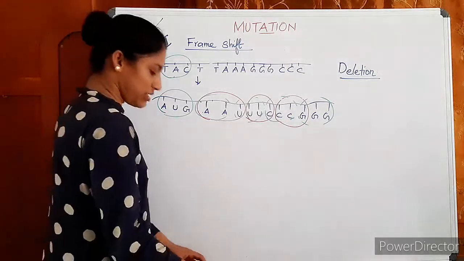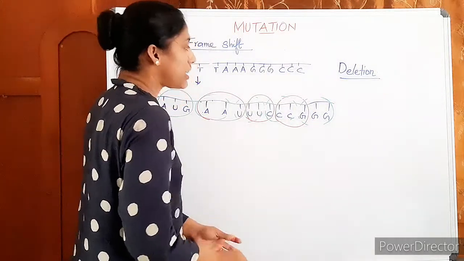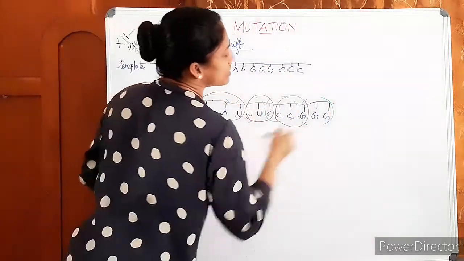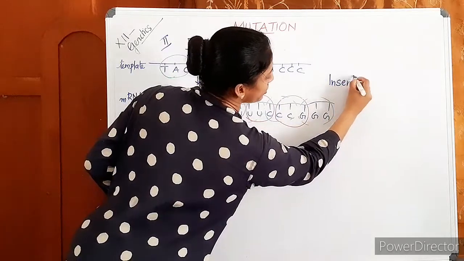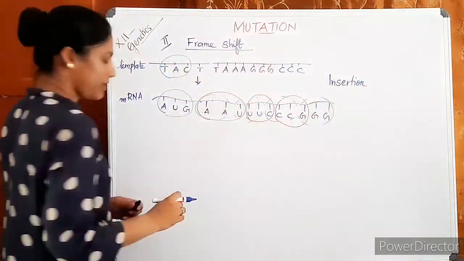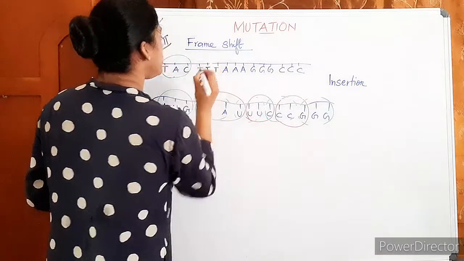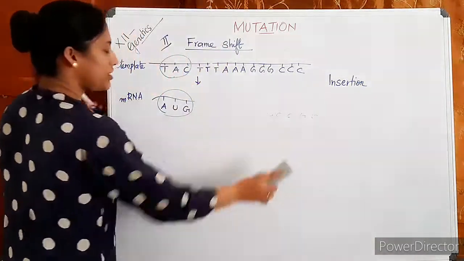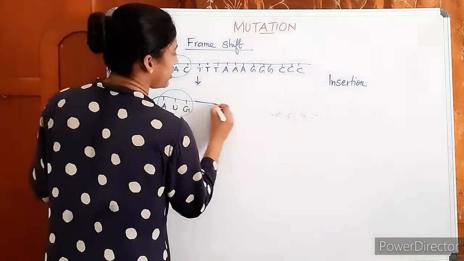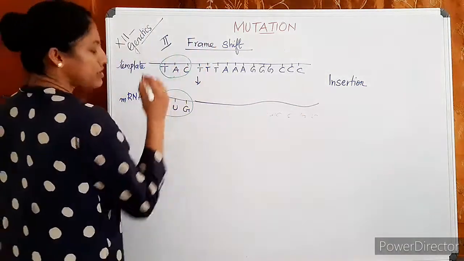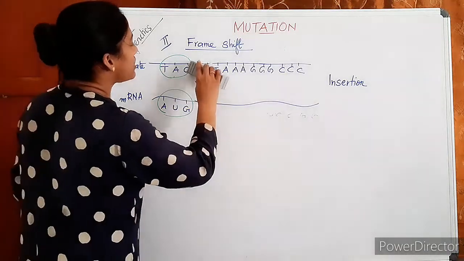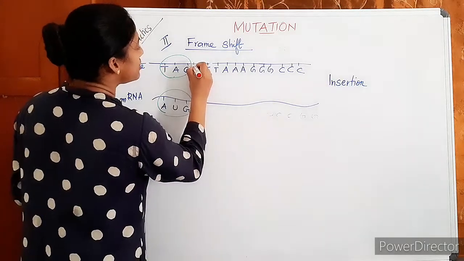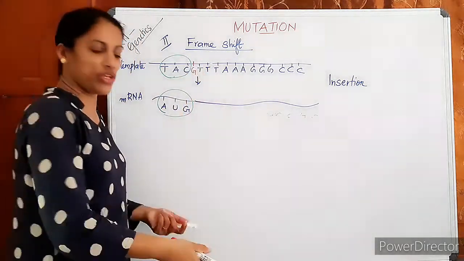Okay, so the next case, another case is insertion. Another reason for frame shift is what? Insertion. Means addition of a new base. Okay. Suppose this is our earlier one. But I will just tell you the entire thing will be changed. Already you know the first one. Okay. Here, suppose a new base has been added at this place. Insertion of a new base.